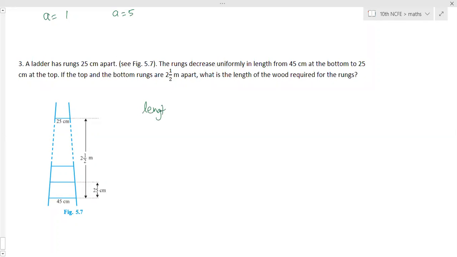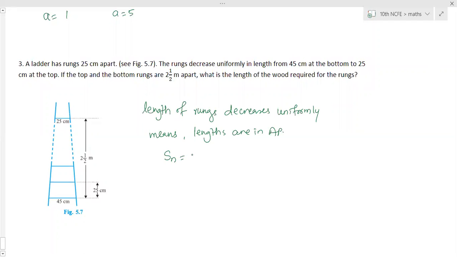Length of rungs decreases uniformly. Means lengths are in AP. So we have to calculate SN.